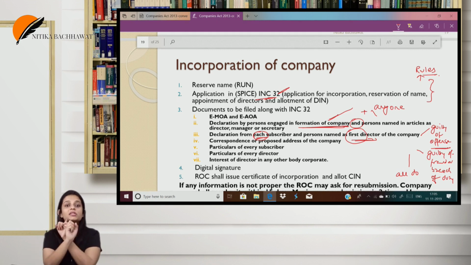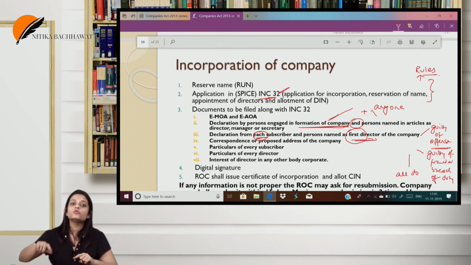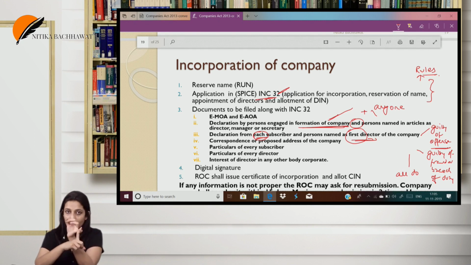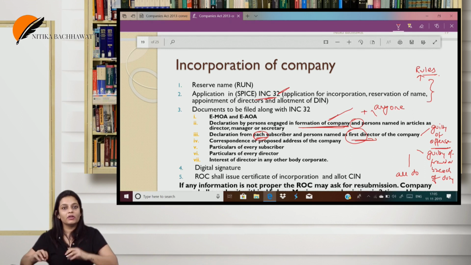So first declaration is given by a professional who is engaged in the incorporation of a company, either an advocate or a chartered accountant or a cost accountant or a company secretary in practice, and by any one person who is a director or manager or secretary, that we have fulfilled all the requirements of the Companies Act relating to incorporation of the company. Second declaration is given by every subscriber and persons who are named as first directors in the articles of the company. What? That we were not guilty of offense in the incorporation of any company. We were not guilty of fraud or breach of duty in the management of any company in the past 5 years. And all information given or all documents filed as per our knowledge is true and correct.